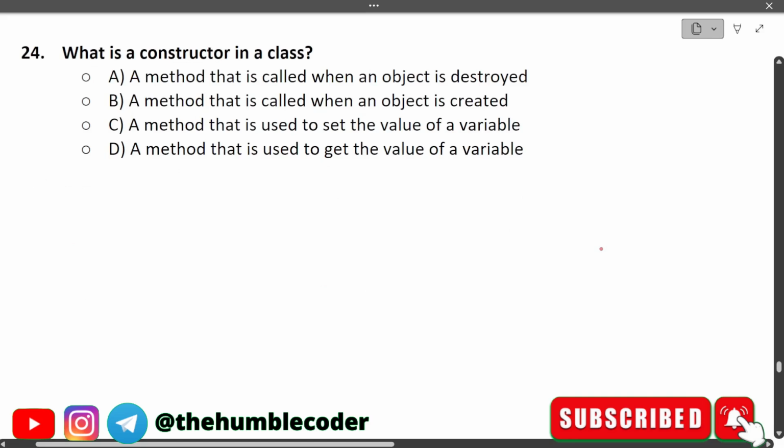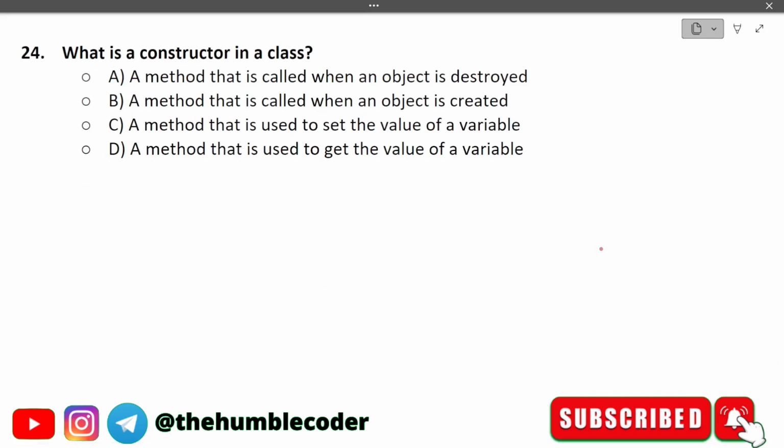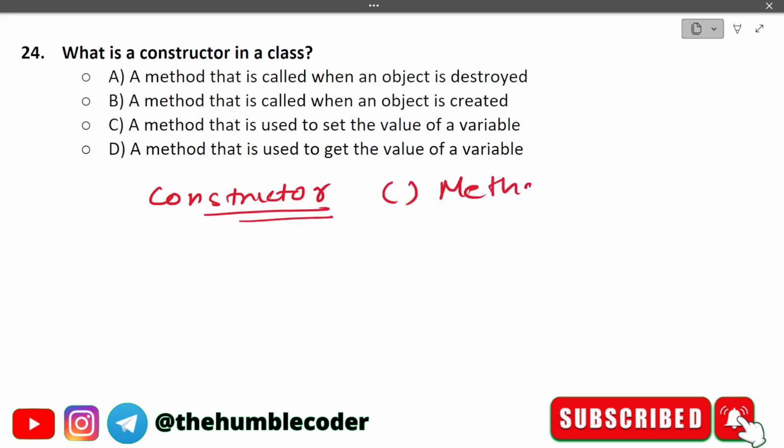What is a constructor in a class? We have different options again. A method that is called when an object is destroyed. The second option is a method that is called when an object is created. Option C is a method that is used to set the value of a variable, and option D is a method that is used to get the value of a variable. A constructor is definitely a method or a function, you should understand that first. And the constructor function always gets called whenever an object is created. So the correct answer is option B.